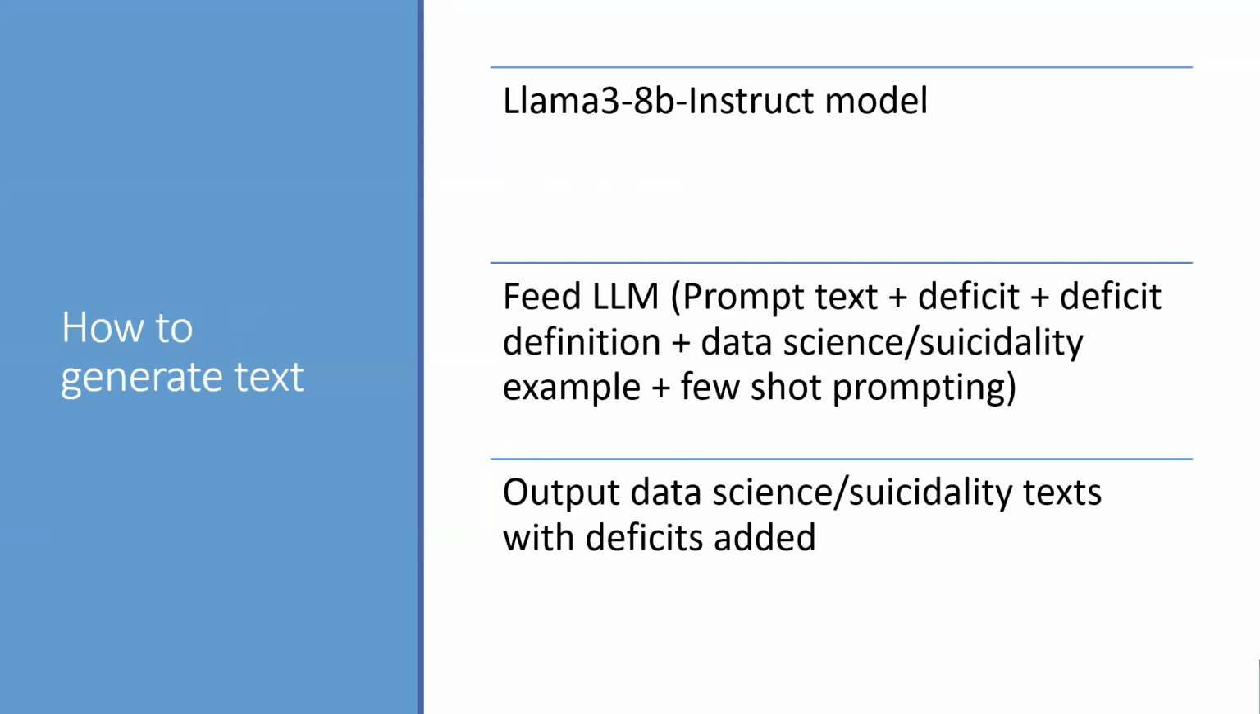To generate the text with controlled language deficits, we use the Llama 3 8B instruction model. The work in progress I mentioned earlier about generating depression text data also uses a similar method and the Llama 3 model, and it has been very successful. The whole prompt includes a specific deficit we want to simulate, a definition of that deficit, and a data science or suicidality few-shot prompting example. By conditioning the model on all of this information, we hope to generate text that systematically exhibits the targeted language deficits. This gives us data where we can assess both whether we recover those deficits and find differences.